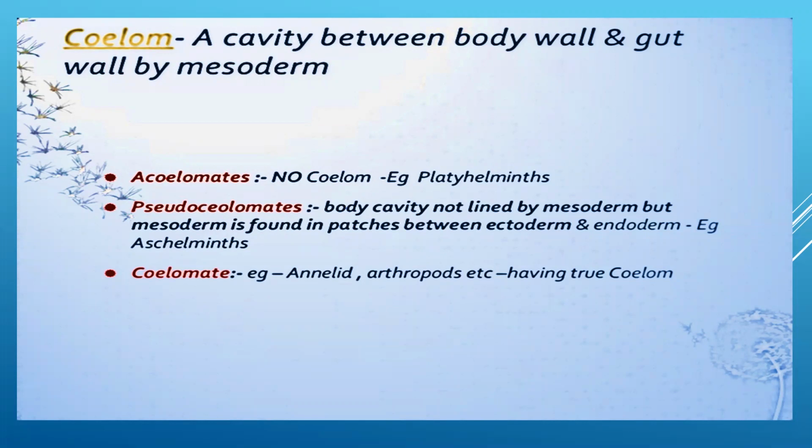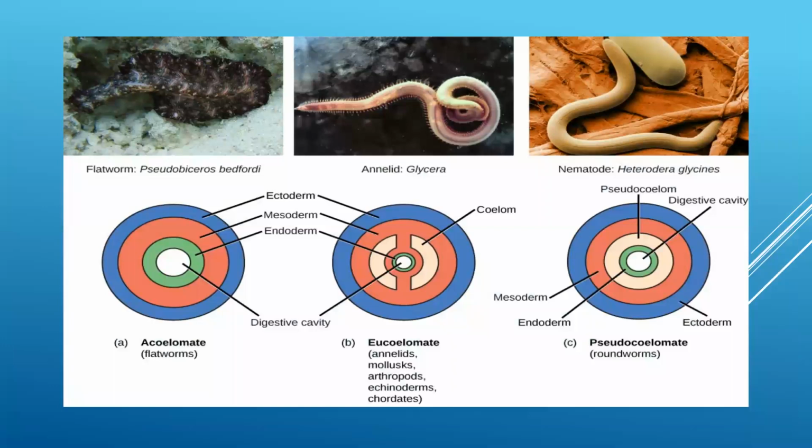It is of three types: acoelomate, pseudocoelomate, and coelomate. Acoelomate, the name itself says no coelom, no body cavity. Let me show you the diagram. See, this is the first figure.